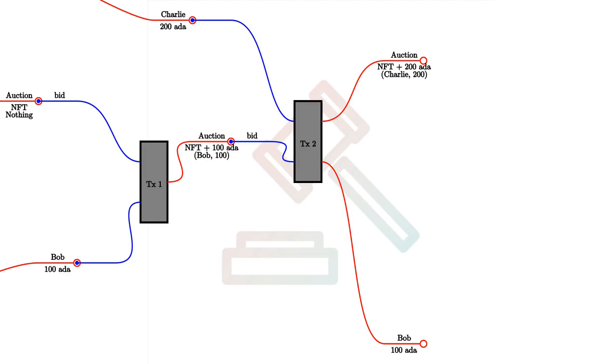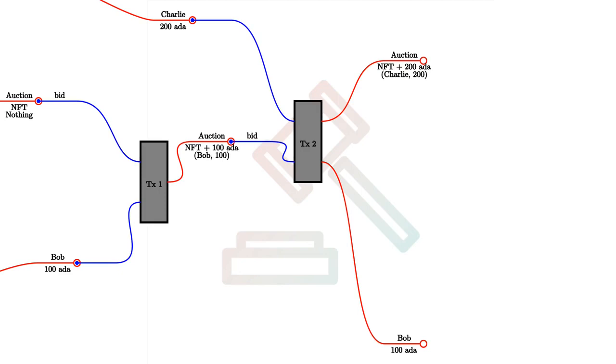And there will be an additional output, namely Bob will get his bid back. And that's also the reason, one of the reasons we have to record the highest bidder and the highest bid, so that we know who will get the old highest bid back. And in this case, we again use the bid redeemer, but now the script has to check as before that the deadline has not been reached.